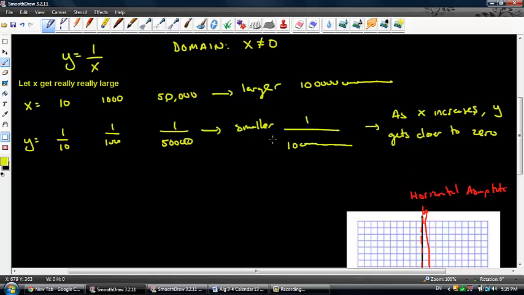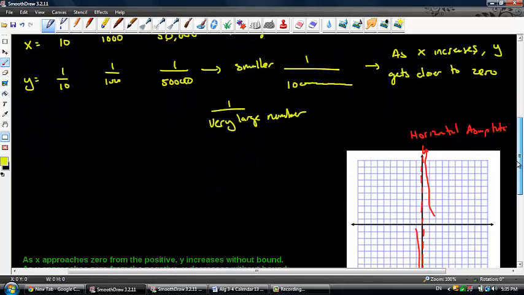Now, just because it gets really, really close to 0, remember, it's always going to be 1 over, say, some very large number. It's going to get very close to 0, but it's never going to get there. All right, it's never going to get there.